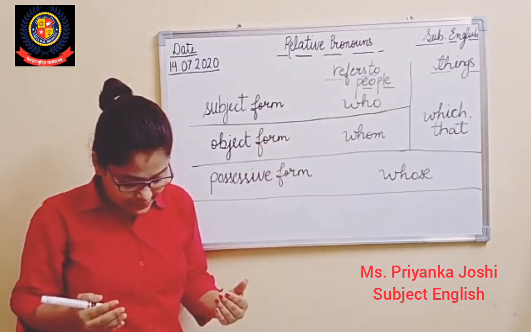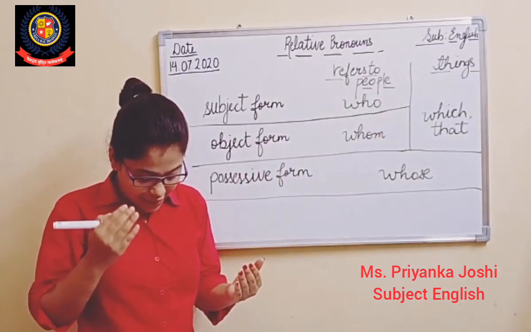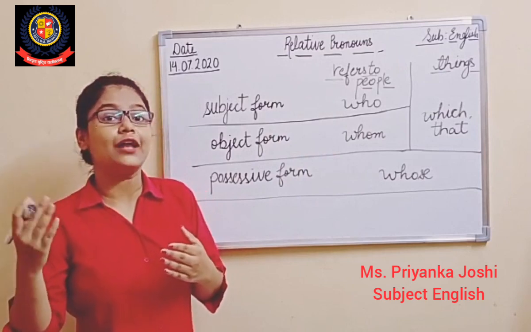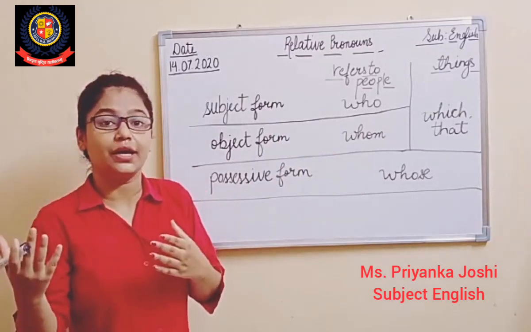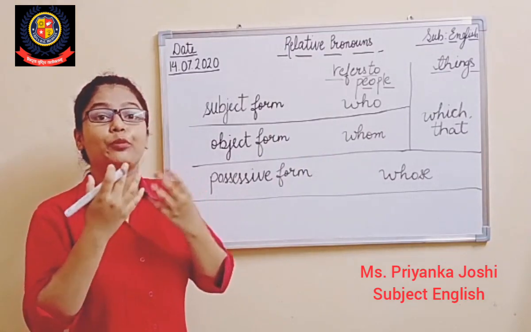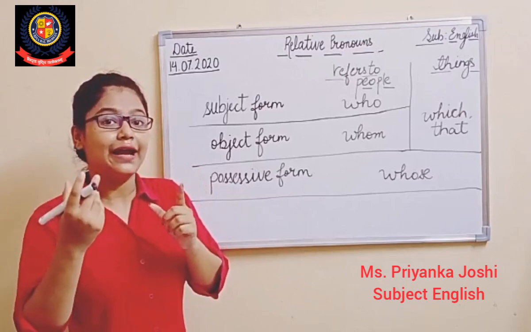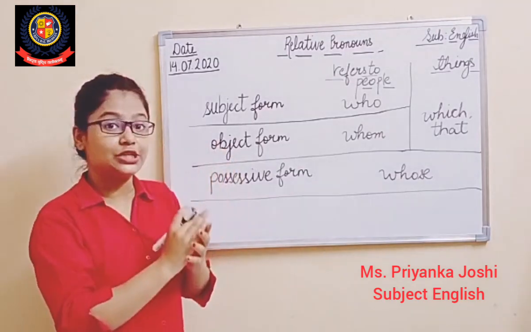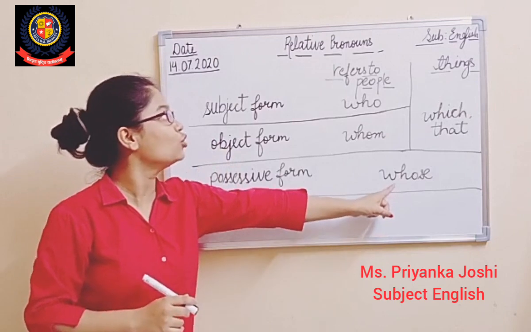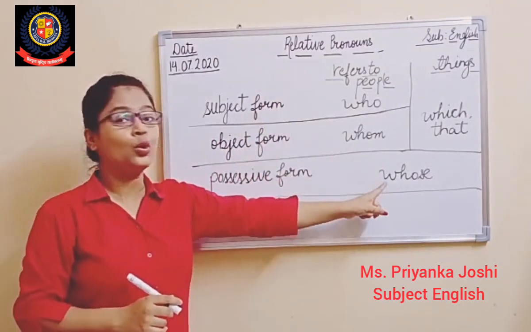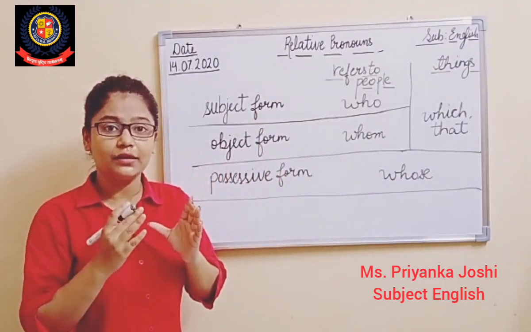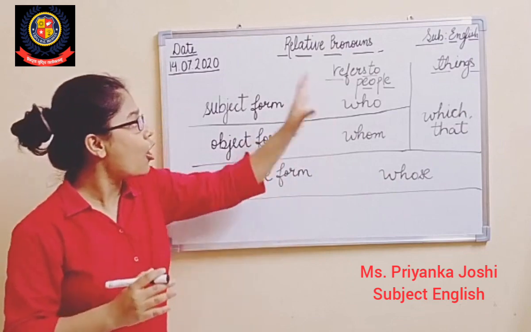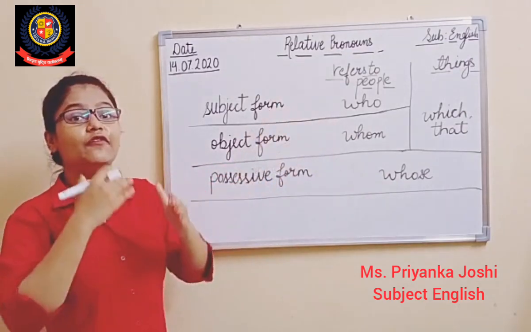Or there are various examples. If I say Sarah met an old woman whose son was a magician, here we are showing possession, whose son, right? So we are making use of the relative pronoun whose. Are you getting this? So all these are used in different places.